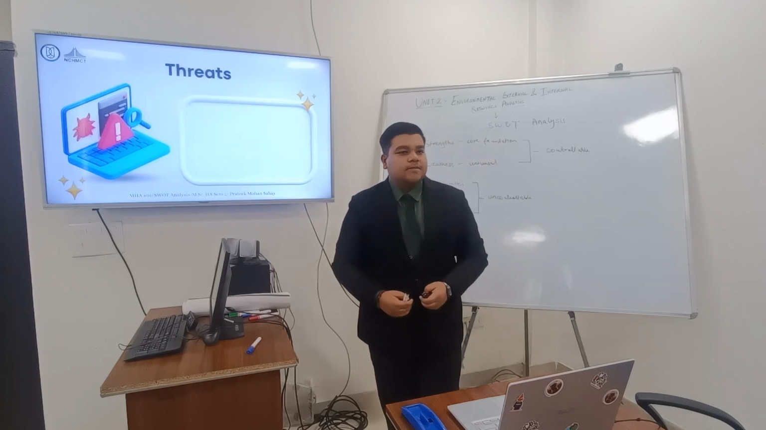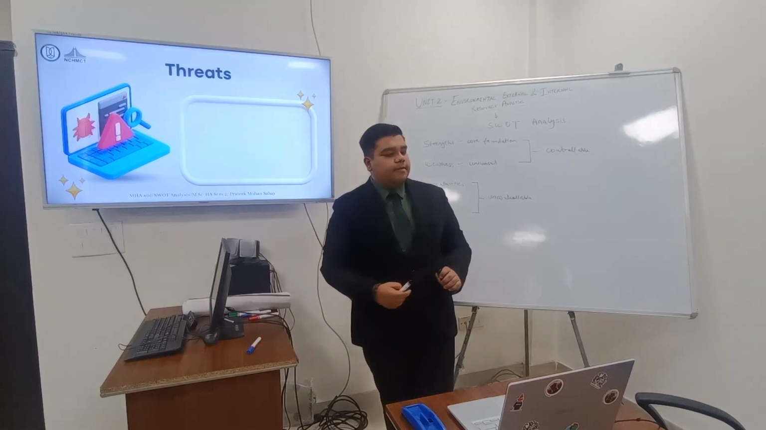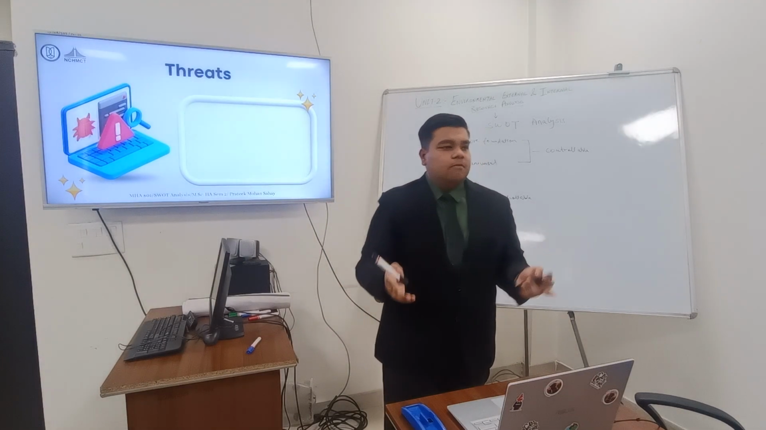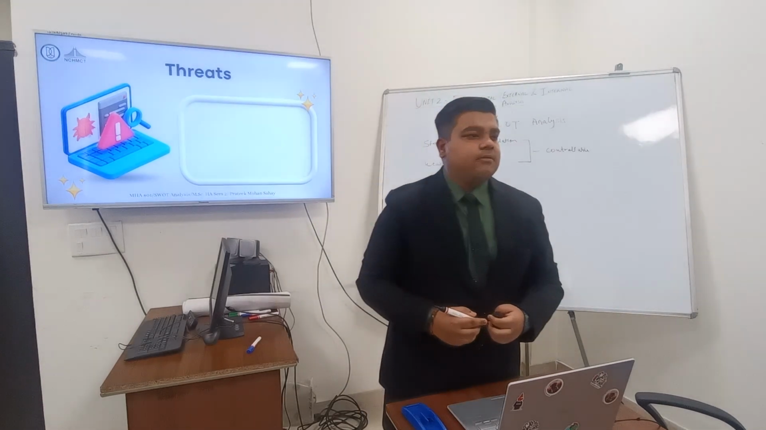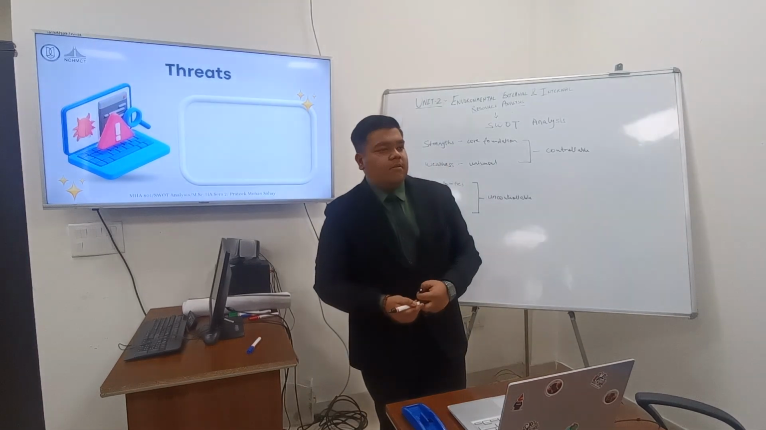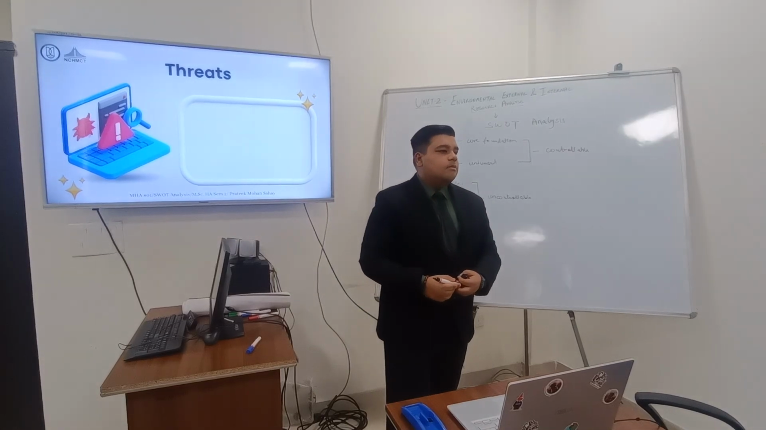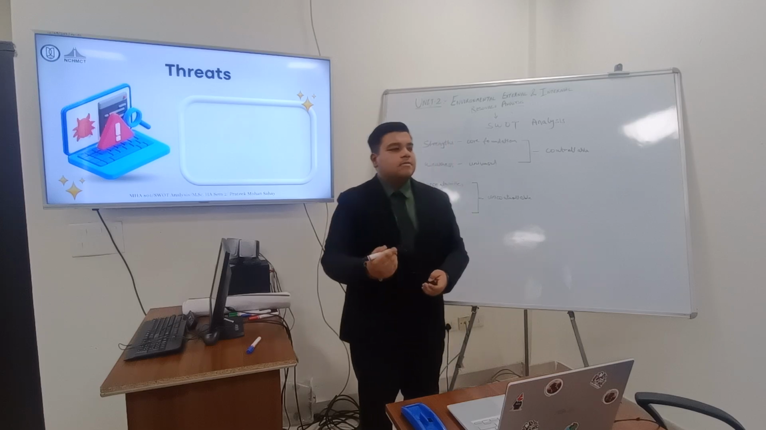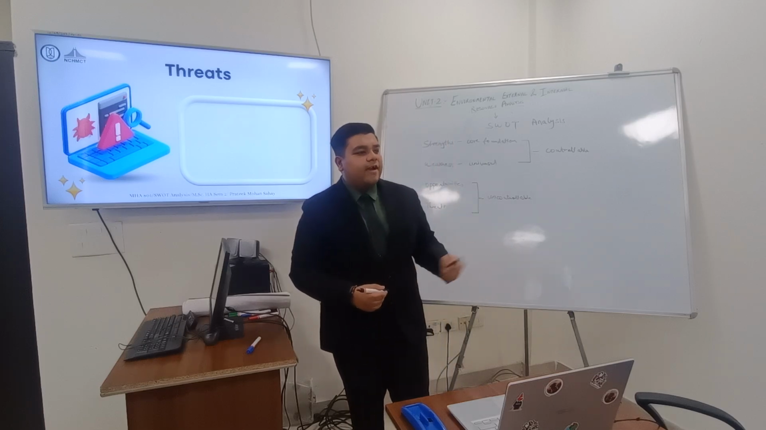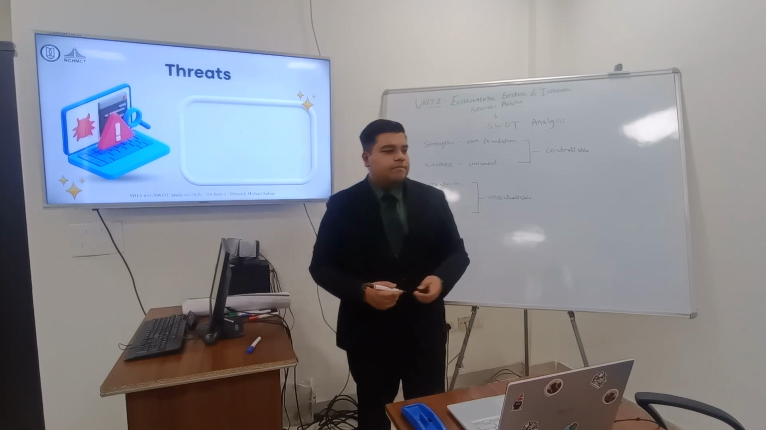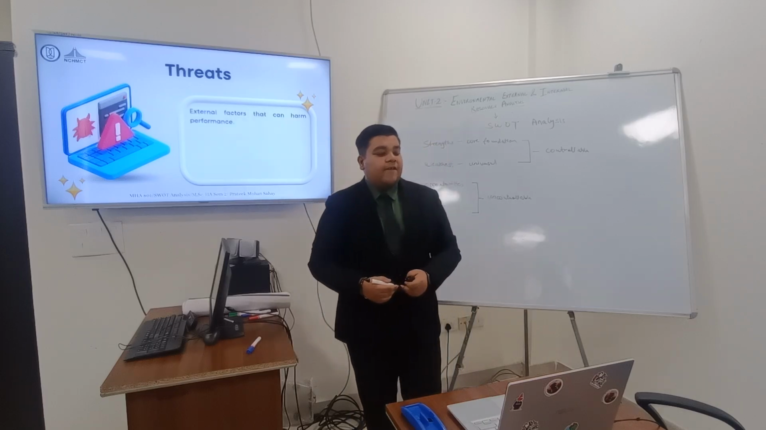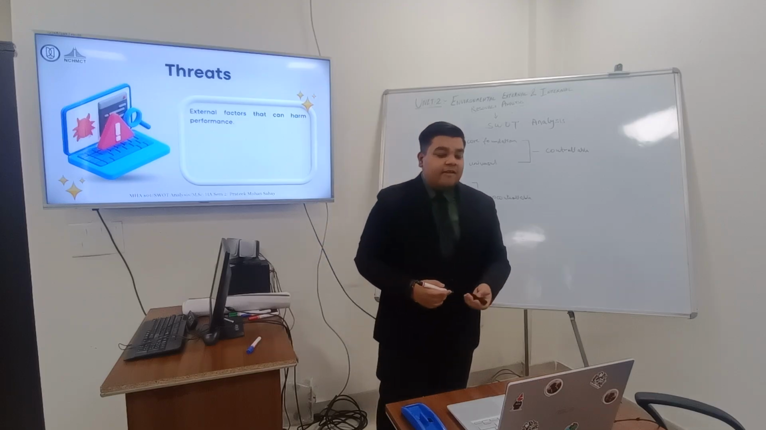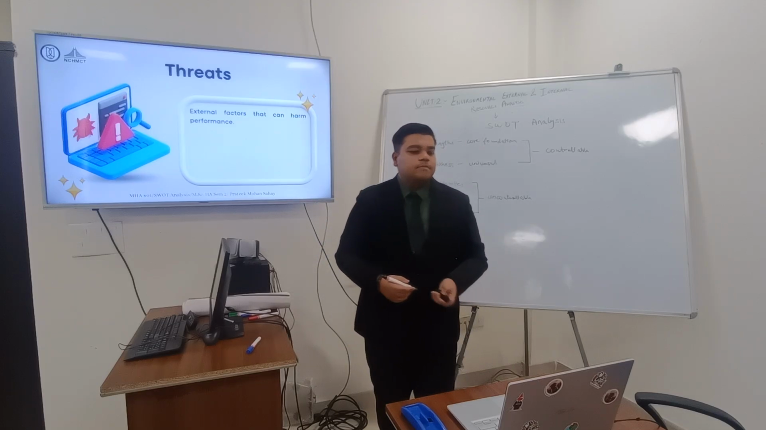Now coming to the threats, the last component of SWOT. So threats, can anyone give one? What do you understand by threats? Anyone? Threats are the external factors that may affect the efficiency of the firm. So threats are the factors that can harm the performance. This can affect negatively also.